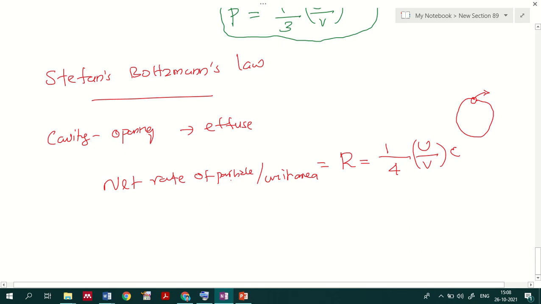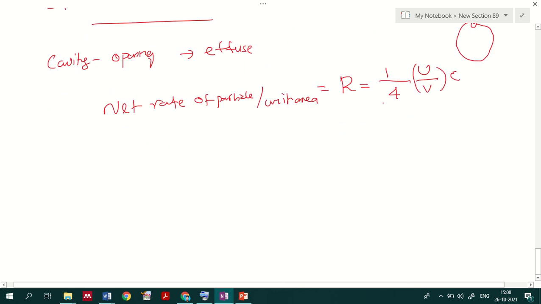So the net rate of particles per unit area coming out of a cavity which has a small opening is R equal to 1 by 4 U by V into c. This is an important equation from the exam point of view, so you have to note down R equal to 1 by 4 U by V into c.